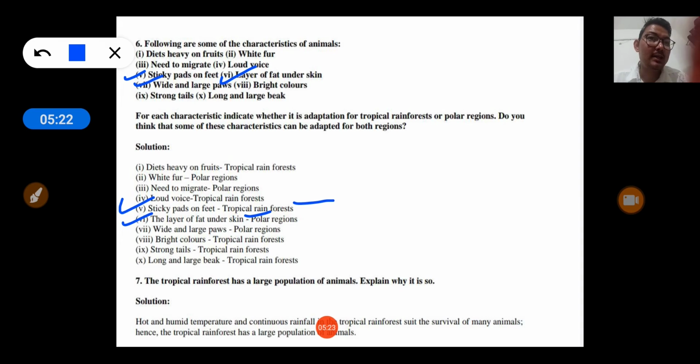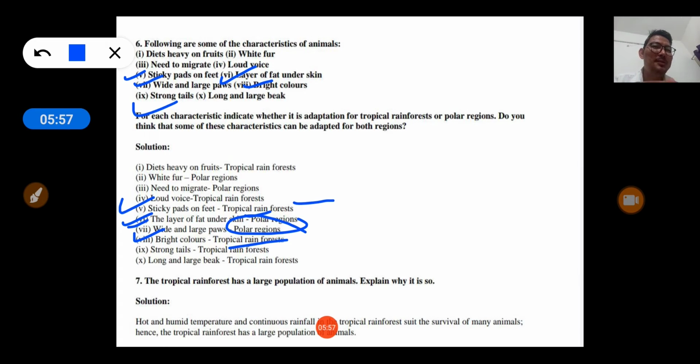Next is wide and large paws. The wide and large paws help the animals of polar regions to swim better. Okay, bright colors. Bright color is the adaptive feature of tropical rainforest, because you know in the polar region animals are mostly white in color. Okay, so next is strong tails. And strong tails, whenever you talk of tail, the picture of monkey comes first, then comes the line-tailed macaw.